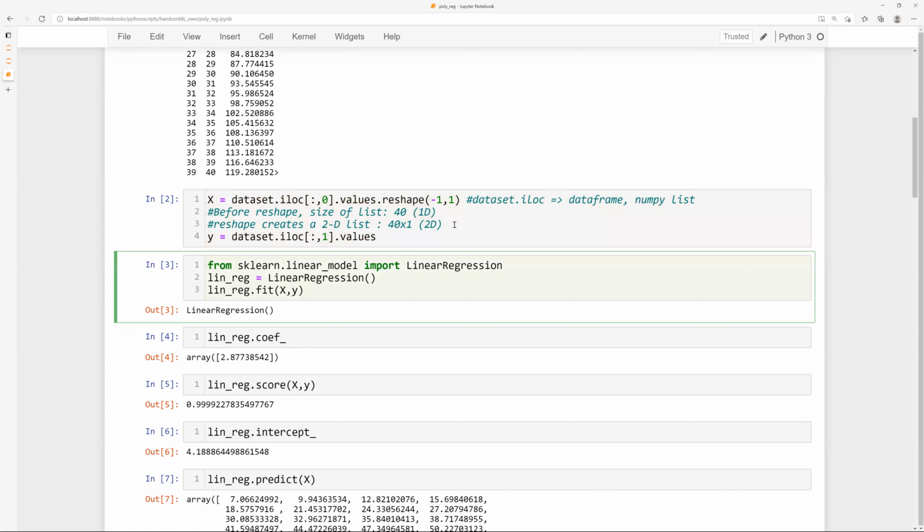Now similarly I have created my Y. Usually for most cases you have only one output variable. So we do not need to reshape this particular list. This is going to be a 1D list, and that 1D list is what is expected by the models or libraries that we are going to use later on in the code. Does anybody have a question till now? I'll answer that.